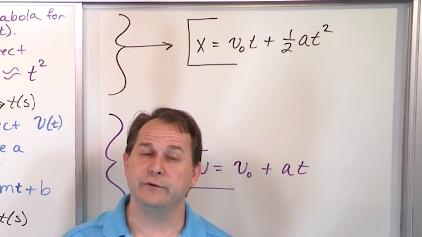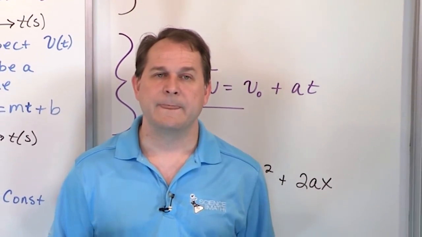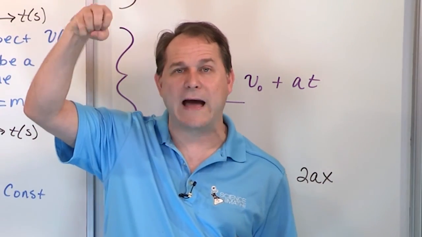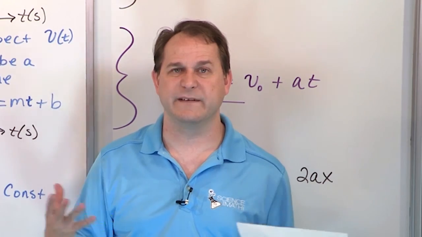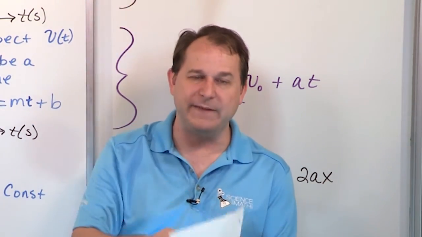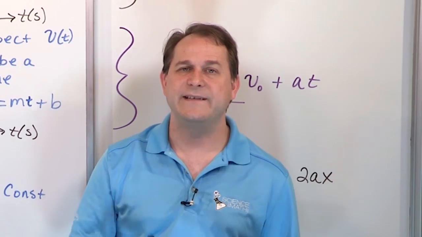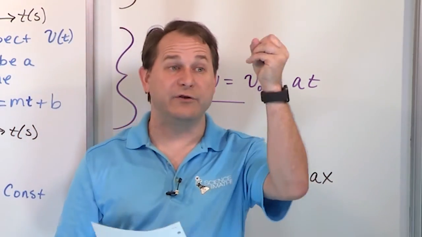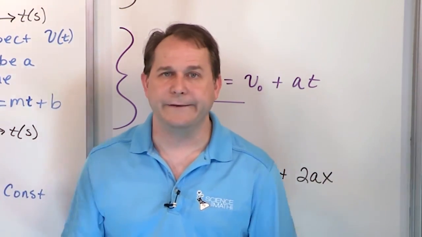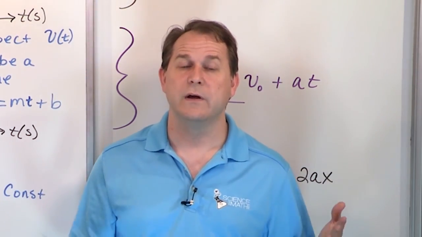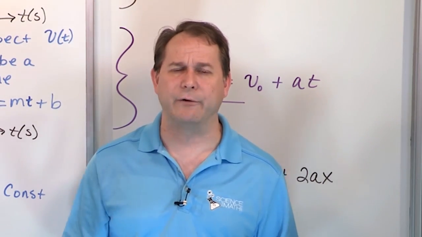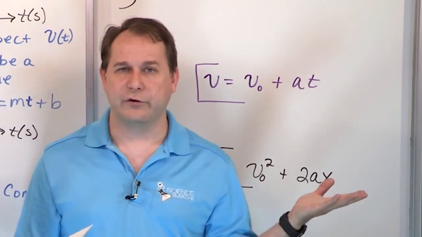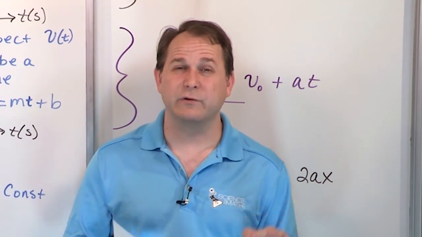But what we're going to do is use these equations of motion to solve lots of problems. First, moving down a straight line, right? And then they're also applicable when you drop things from the ceiling. Why? Because in a gravity field, everything accelerates down at the same rate, the same gravitational acceleration. So we're going to put that gravity acceleration in for A, and we can solve problems with dropping balls and dropping things from a tower and stuff like that. So we're going to use these equations for that. They're very powerful. And then later on, when we get into two-dimensional motion, you'll see that these equations are also used in there as well. So these are central and fundamental.